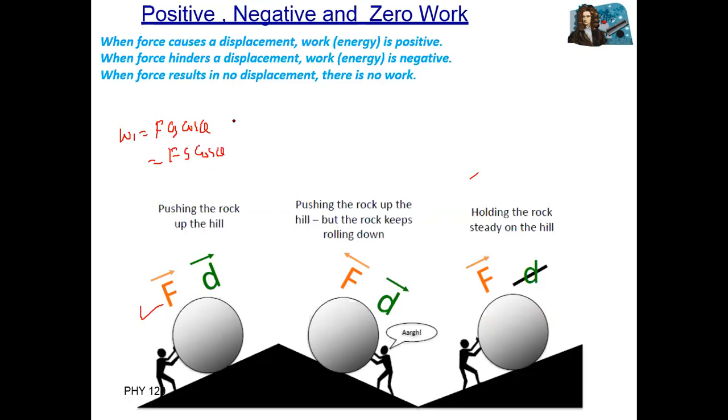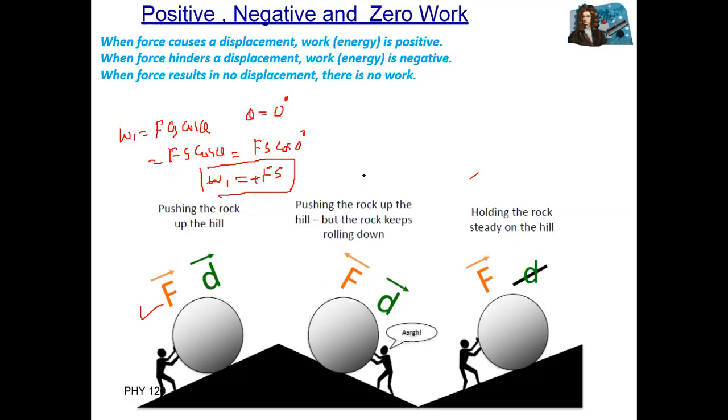So what is the angle here? You can see the angle between these two. These two are parallel, force applied and distance covered. The angle is 0 degree, so F s into cos of 0 degree, where cos of 0 degree is equal to 1. So work done by the first body is equal to F s. This is called positive work.